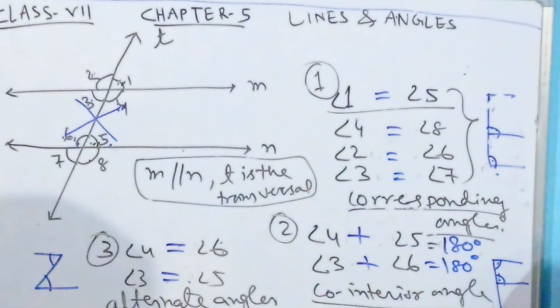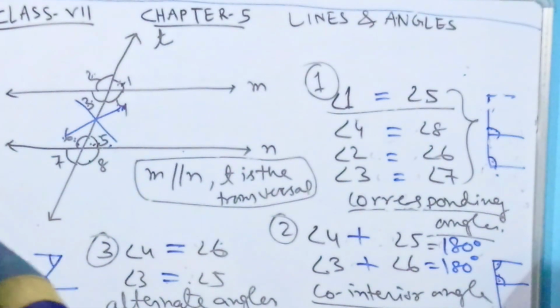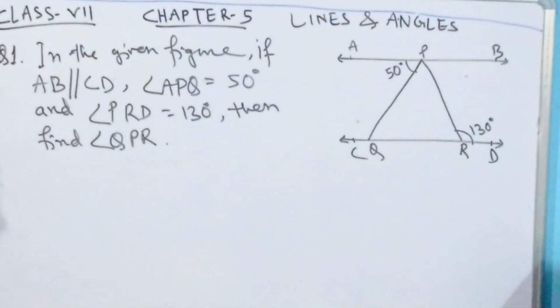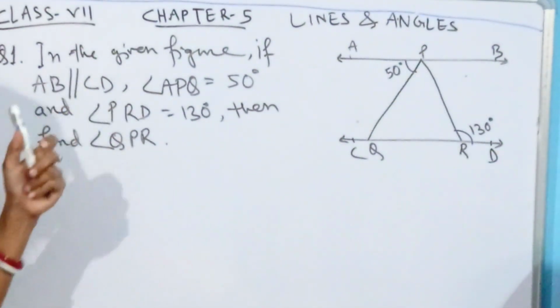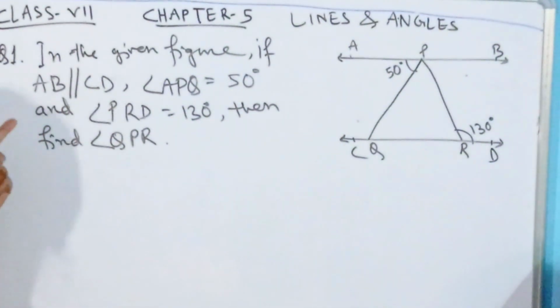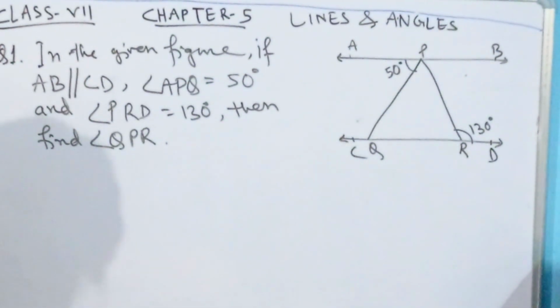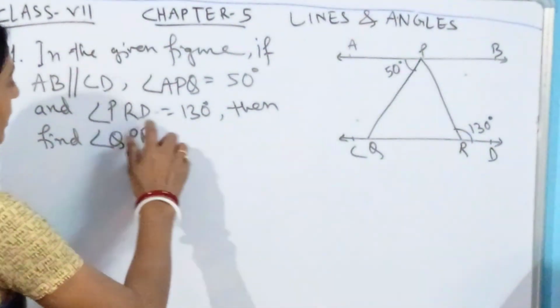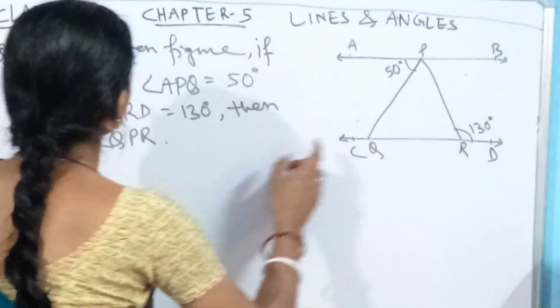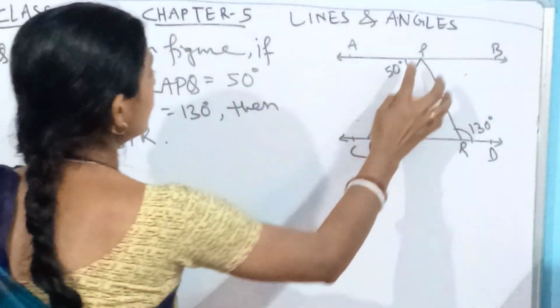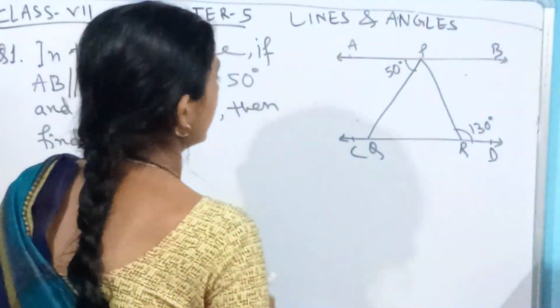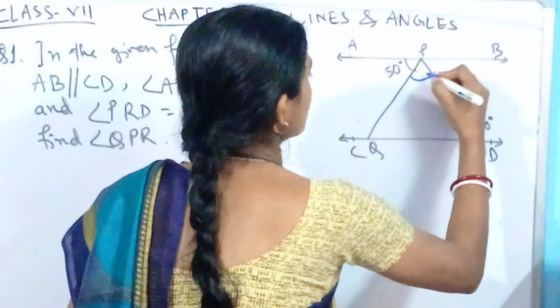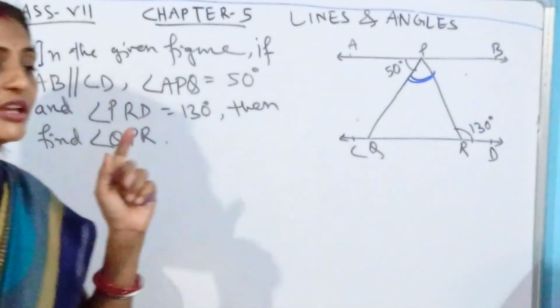Okay, let's come to some of the problems. Let's come to the situation and see how you can solve these problems. Here I have taken one problem: in the given figure, if AB is parallel to CD and angle APQ is equal to 50 degrees, and PRD is given as 130 degrees, you are asked to find QPR, that means this angle. This one we don't know. So how can we solve this one?